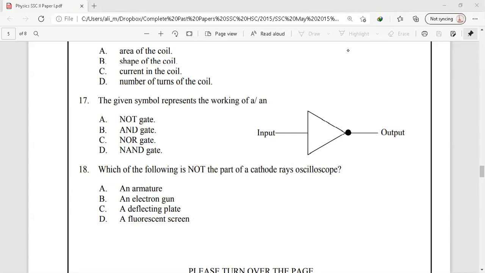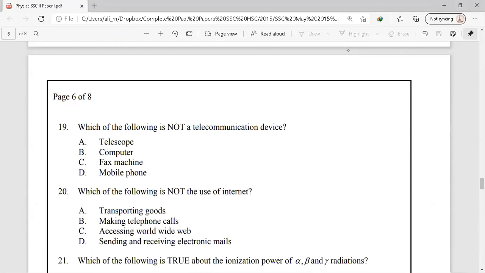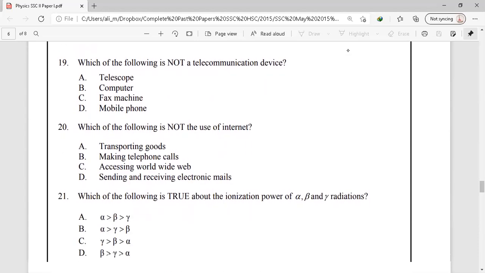So let's see our next question, that is question number 19. Which of the following is not a telecommunication device? This question number 19 is from our chapter number 17, that is Information and Communication Technology, ICT.